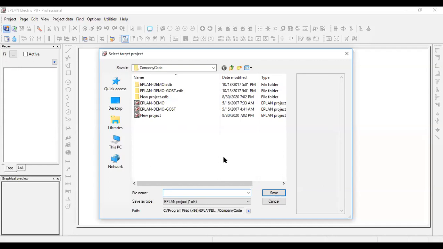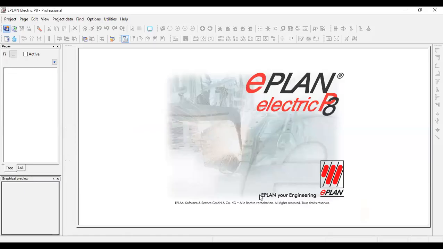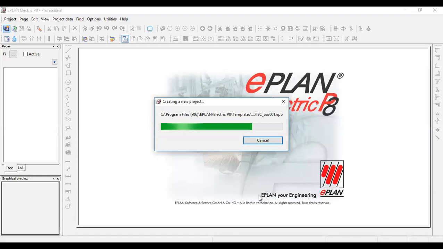Then it is showing the target project folder where we want to store all the schematics or our project data. We can go to the default path as well, or select whatever path we need for storing the data. I will give the file name as test and save this project, and it will automatically create a new project for us depending on our template. I have taken the default template. Let's wait a few seconds for creating the new project.